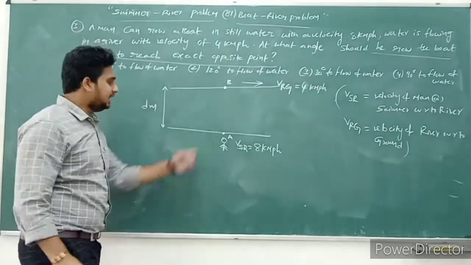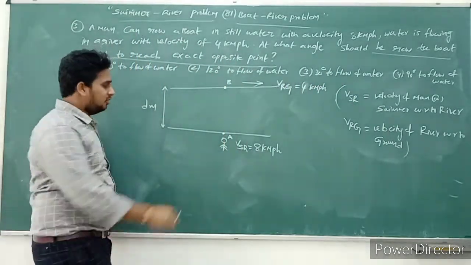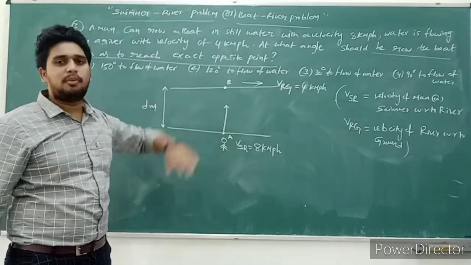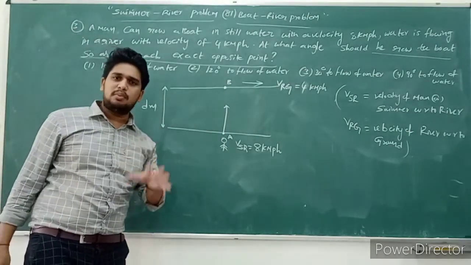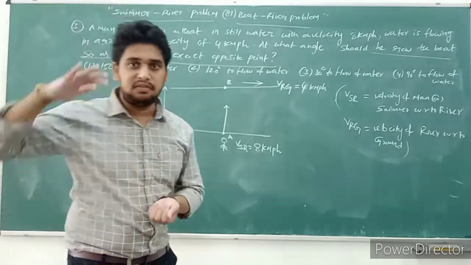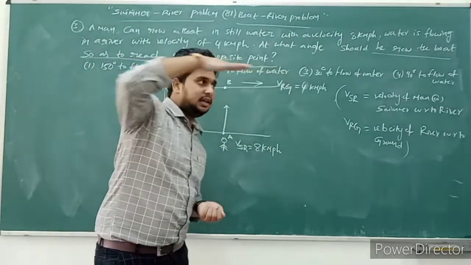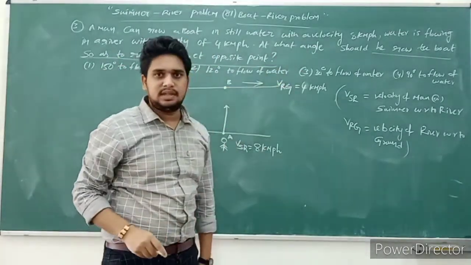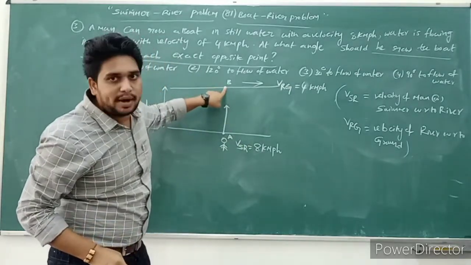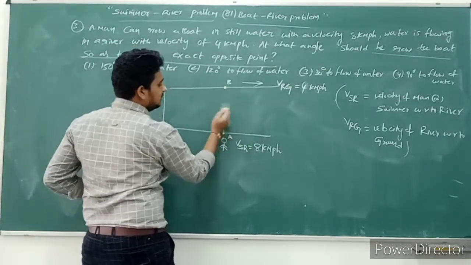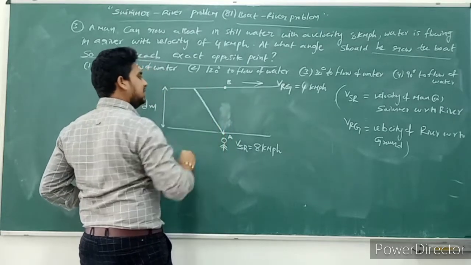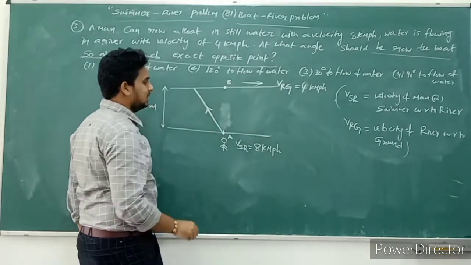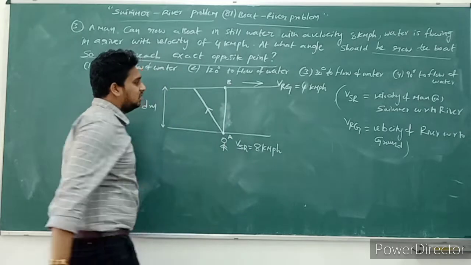Now this is given. So he wants to reach point B. Now he is moving in this direction. Can he reach the opposite point? No, because the river flow is there. River flow means definitely the river pushes him forward some distance. That's why, if he wants to reach this point, definitely he has to move in this direction. Even though the river pushes, he reaches this point. Definitely he moves in this direction only, it is possible.